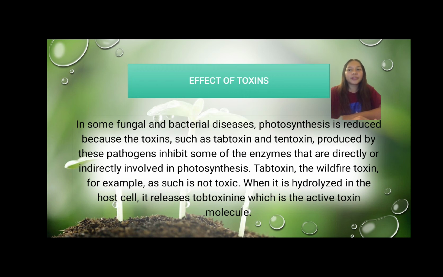Next, the effect of pathogen on photosynthesis is the effect of toxin. In some fungal and bacterial diseases, photosynthesis is reduced because the toxins, such as tabtoxin and tentoxin produced by the pathogen, inhibit some of the enzymes that are directly or indirectly involved in photosynthesis. Tabtoxin, the wildfire toxin, for example, is not toxic in itself. When it is hydrolyzed in the host cell, it releases tabtoxinine, which is the active toxin molecule.